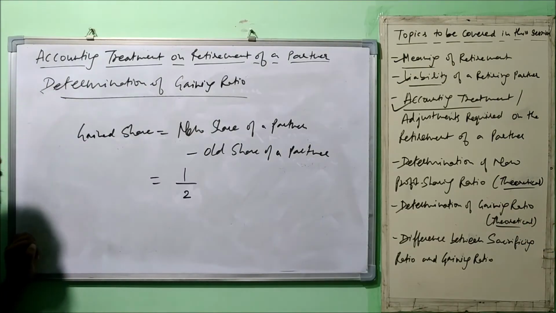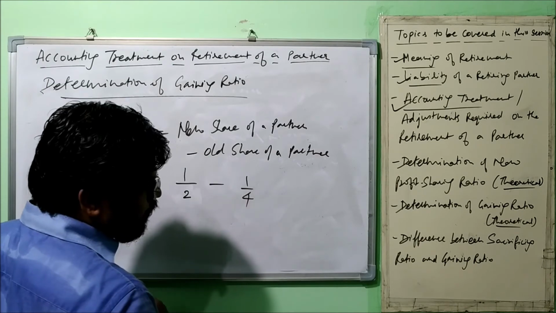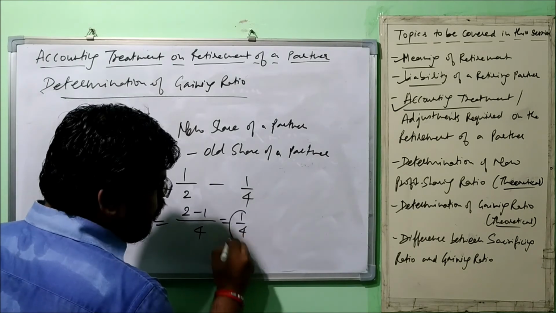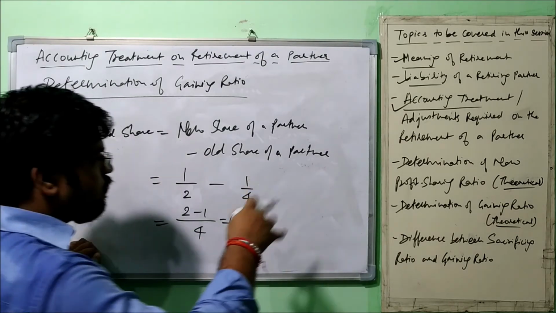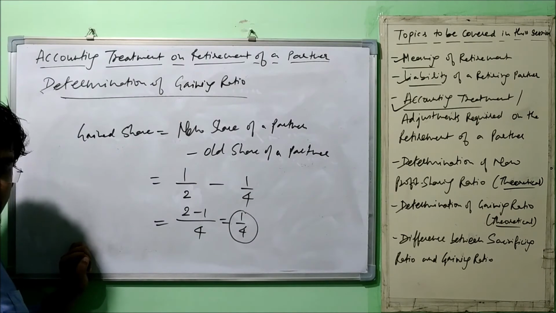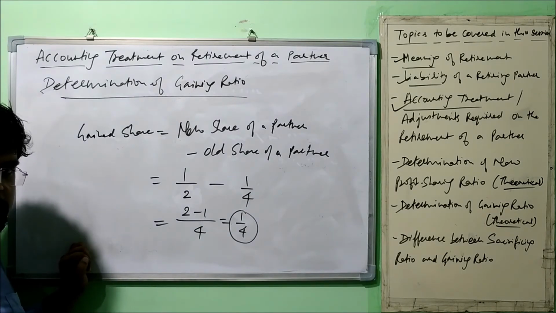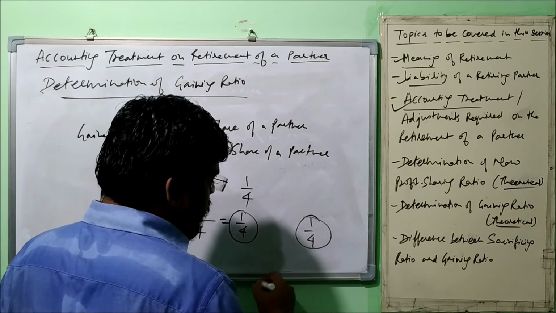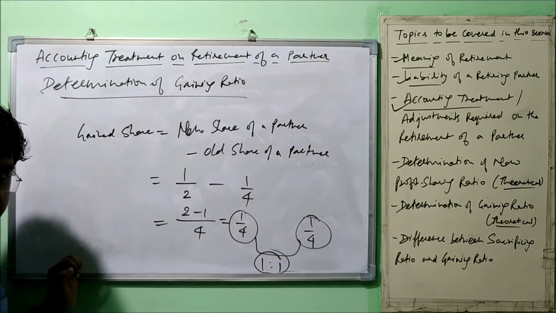Say for example, the new share is 1 by 2 and the old share was 1 by 4. Then what is the gain share? 1 by 4. So we calculate it for as many partners as are remaining in the firm. Say only 2 partners are remaining: A, B, C were there, C retired, and A and B remain, and both are gaining 1 by 4. So their gaining ratio will be 1:1. Understood the point? Okay.